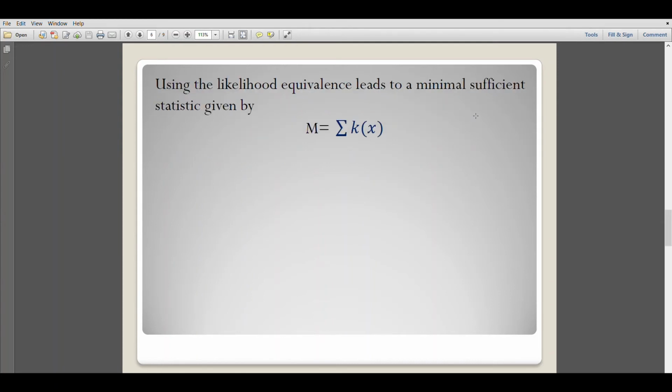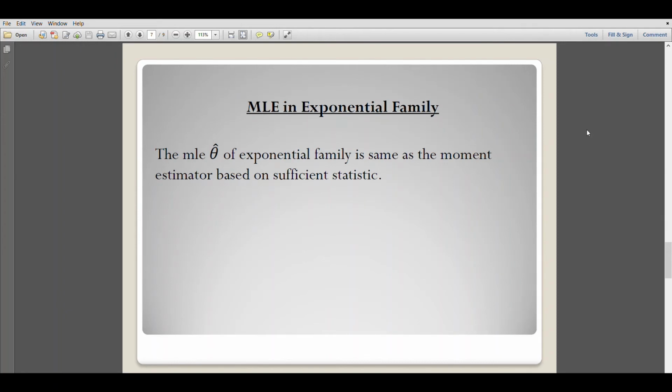For a one parameter exponential family member, the minimal sufficient statistic is given by capital M equal to summation k of xi. And next we have an important result, which is the MLE in exponential family. The MLE, the maximum likelihood estimate theta hat of an exponential family, is the same as the moment estimator based on the sufficient statistic.